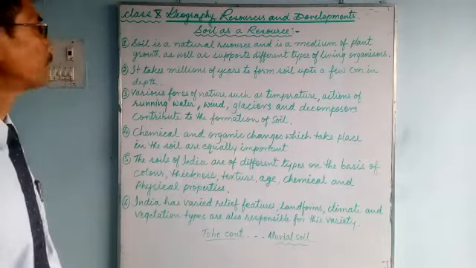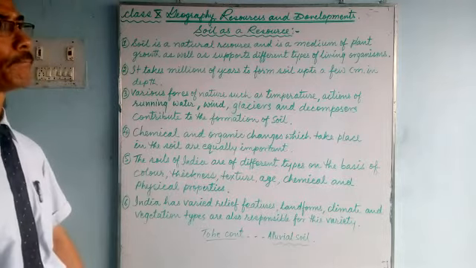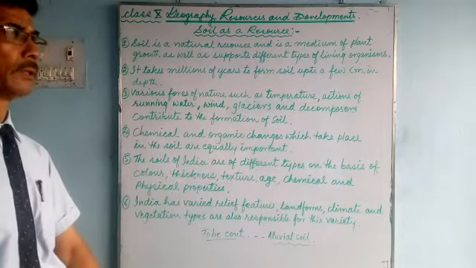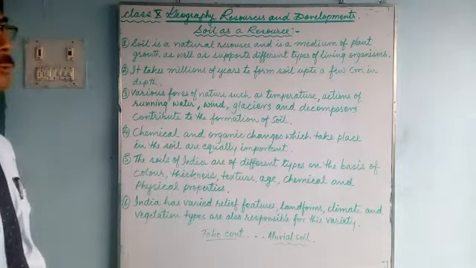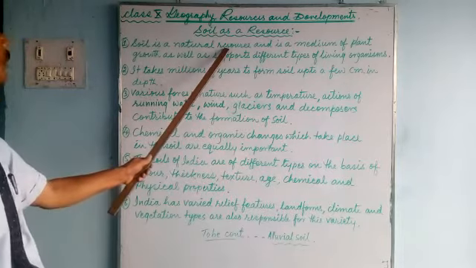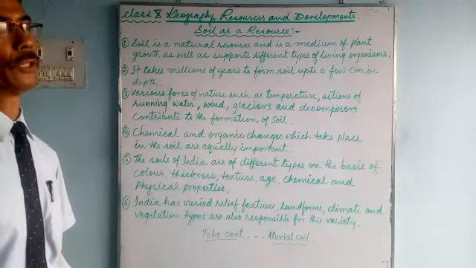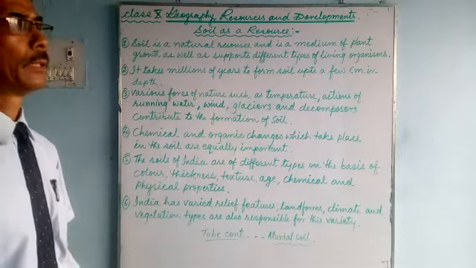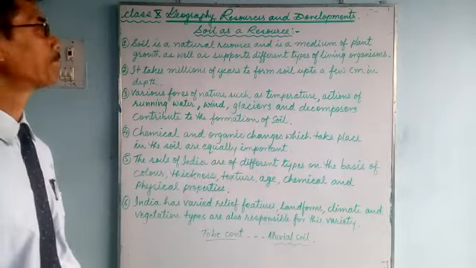We'll continue now. Before this we have talked about India, about land pattern, about the conservation of resources and many other things. Now today we'll talk about the soil. Soil is a natural resource. It is provided to us by nature, and we do various activities on the land.